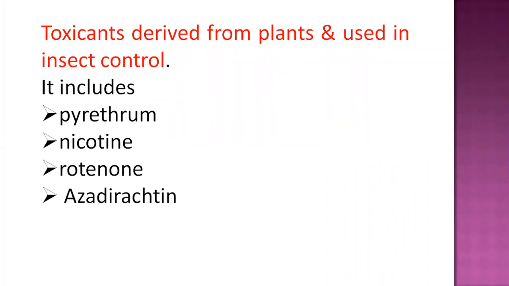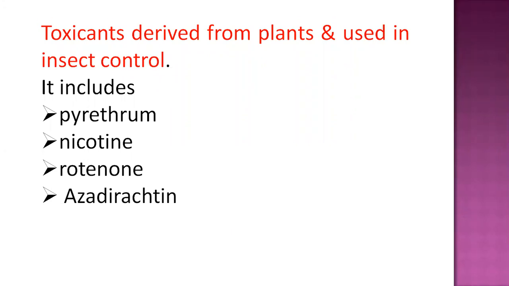Generally, these plant-originated or botanical insecticides include nicotine, pyrethrum, rotenone, azadirachtin, that means some neem-based products, and also others like Pongam, Ryania, and Sabadilla. All these are certain plant products which are used in some pesticides as well as in nematicides, and also in some insect attractants, even some as repellents, and as diluents in insecticidal formulations.